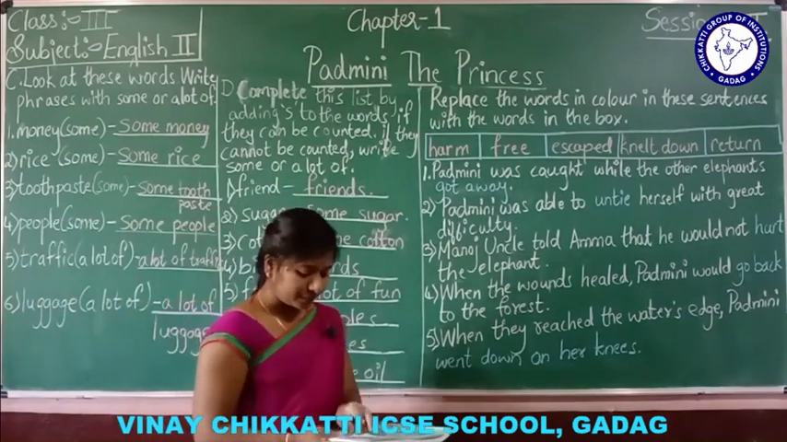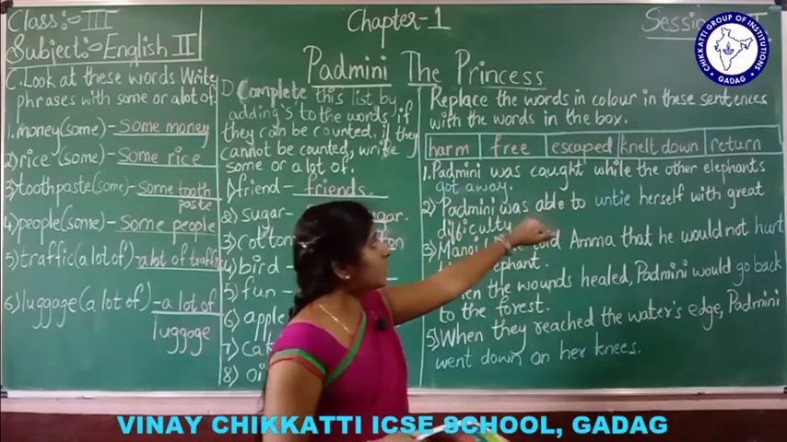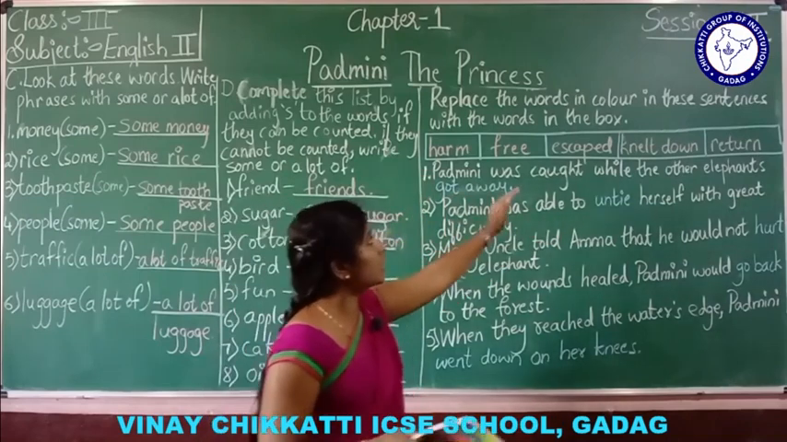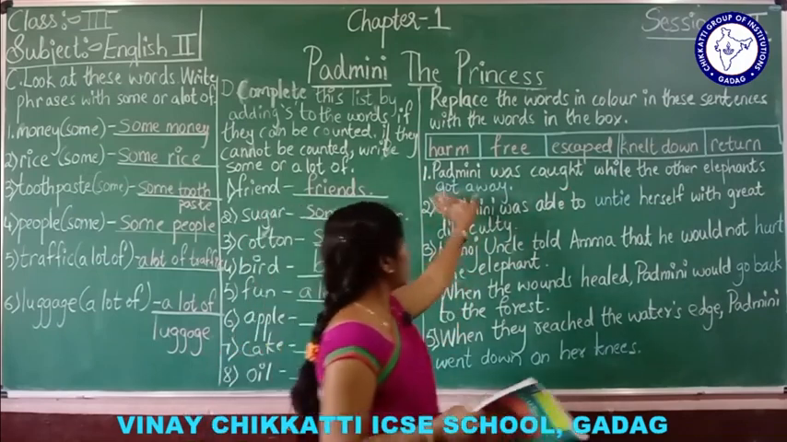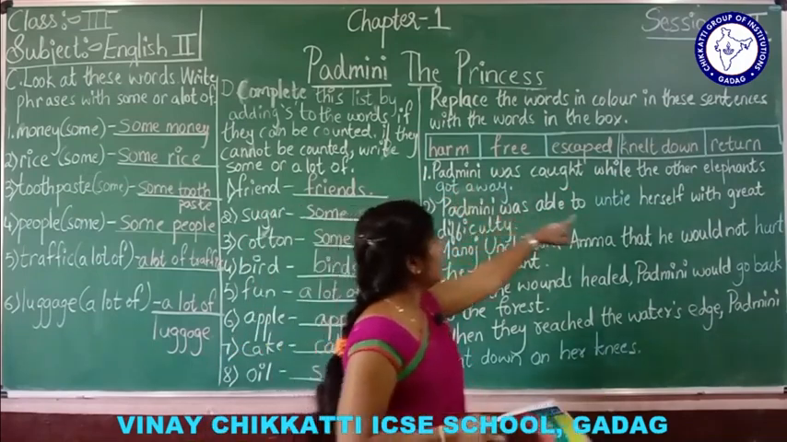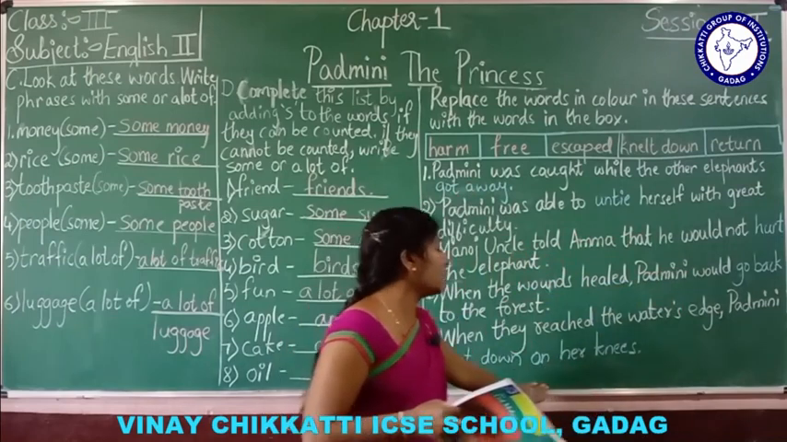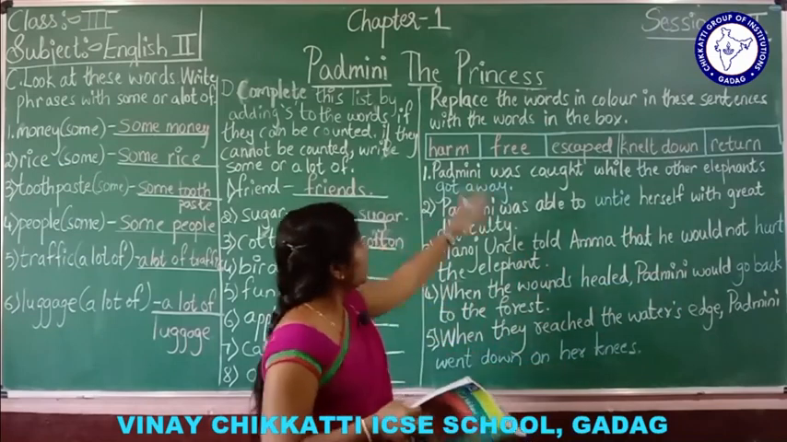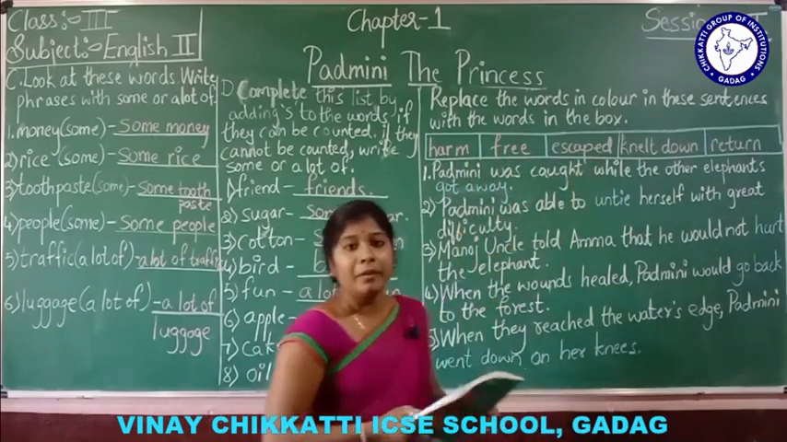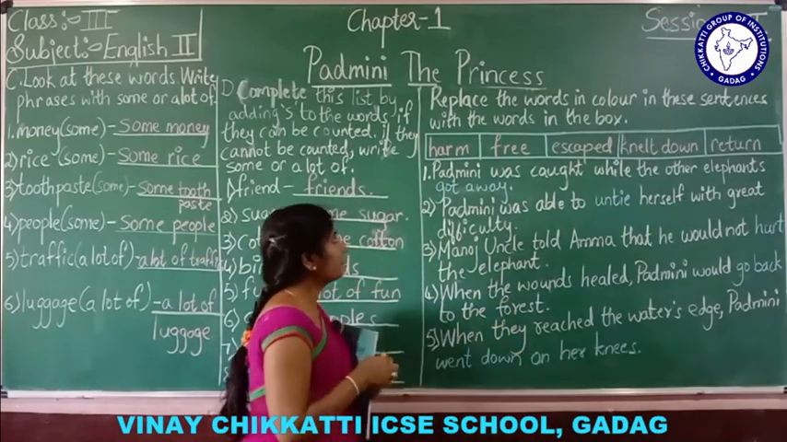Here, see, replace the words in color in the sentences with the words in the box. See, here are some words: got away, untie, hurt, go back, and went down on her knees. So you have to replace these words with the words given in the box. Understood? So let us see this.